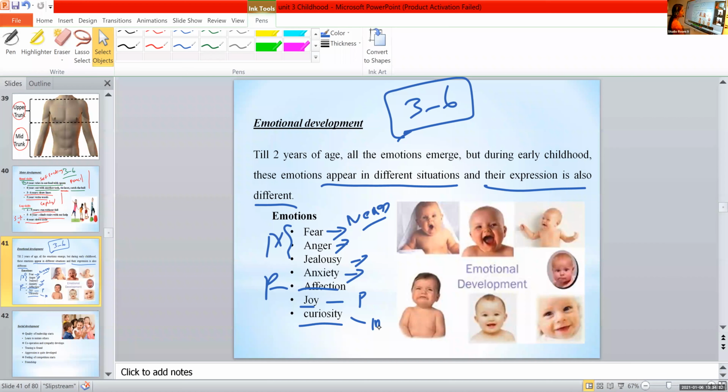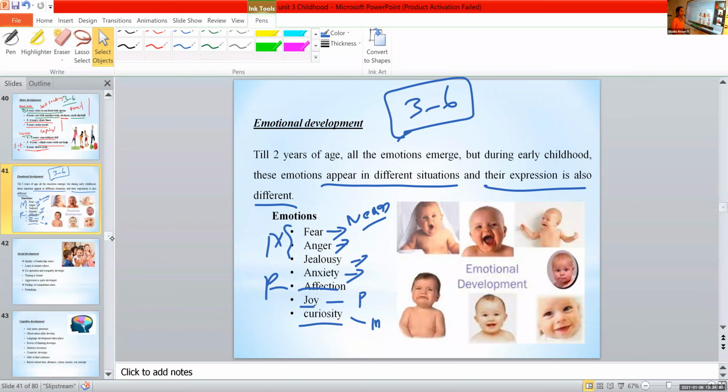So, any doubts in emotional development, Sana? No, ma'am. Fine. So, let's move on to the next area of development. We finished the physical development, motor development, and emotional development. After emotional development, what is the next area? Social. Very good. Social development.